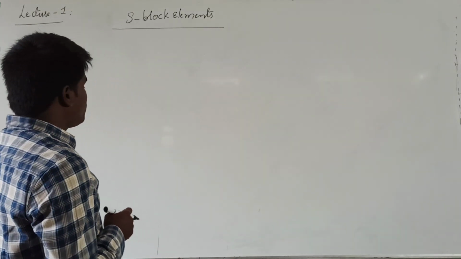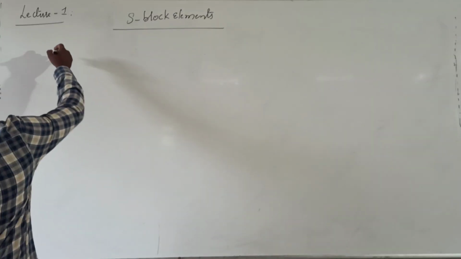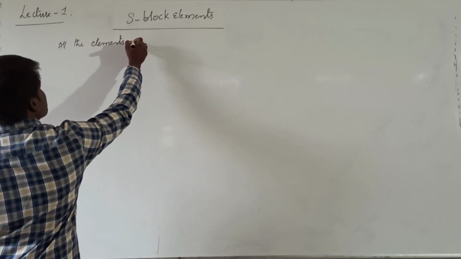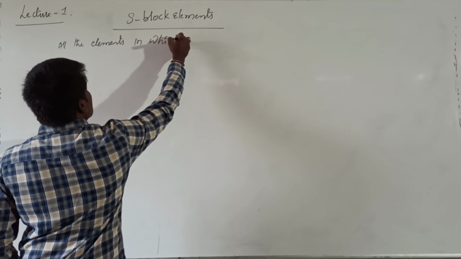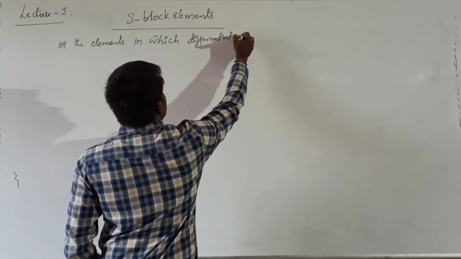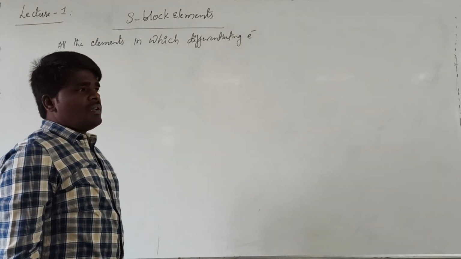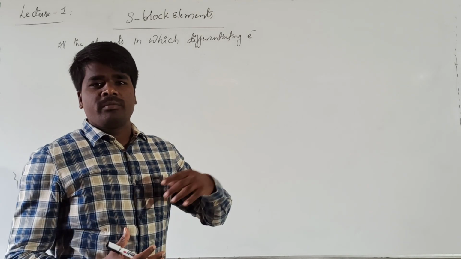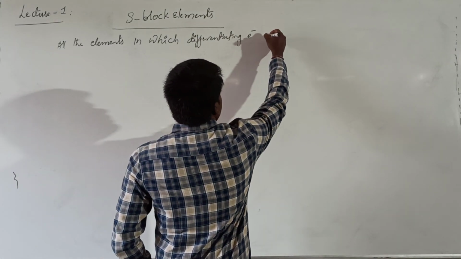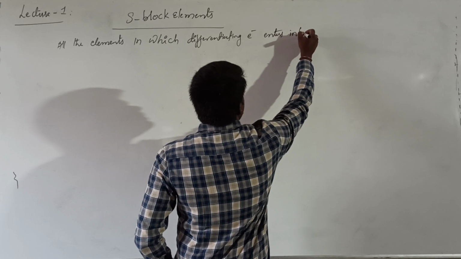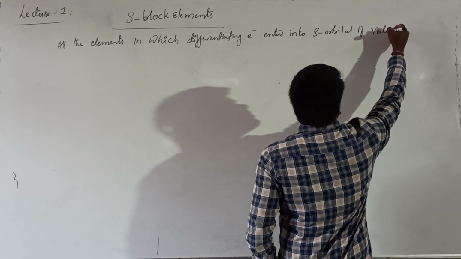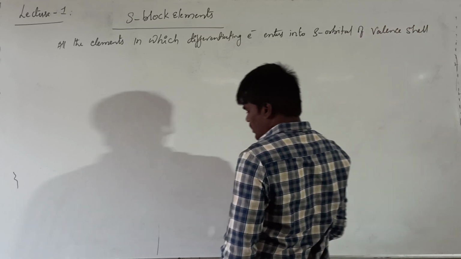Now let us see the definition of the S block elements. How can it be defined? All the elements in which the differentiating electron enters into the s orbital of the valence shell are generally considered as S block elements. What is meant by differentiating electron? The one electron which differentiates an element from its preceding element is called the differentiating electron.